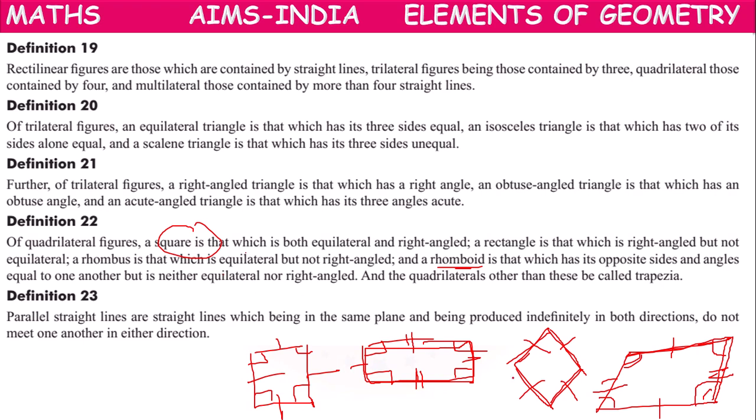But not equilateral, not all sides are equal. And not right angle, no angle is 90 degrees. It's called parallelogram, or he told it as rhomboid. And the remaining he called trapezia. We have the example of trapezium. He called them trapezia.